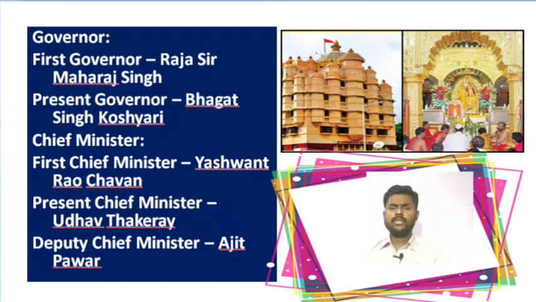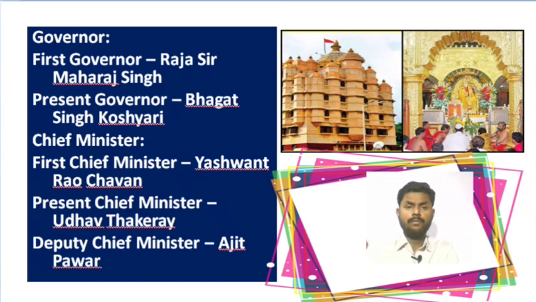The first chief minister of Maharashtra was Yashwant Rao Chavan. Yashwant Rao Chavan was the first chief minister of Maharashtra, and the present Chief Minister of Maharashtra is Uddhav Thackeray. One Deputy Chief Minister is also in Maharashtra, and the name of the Deputy Chief Minister is Ajit Pawar. Ajit Pawar is the present Deputy Chief Minister of Maharashtra.